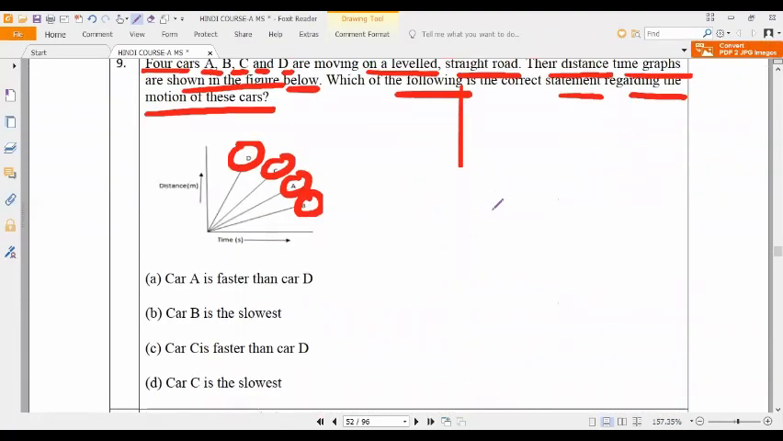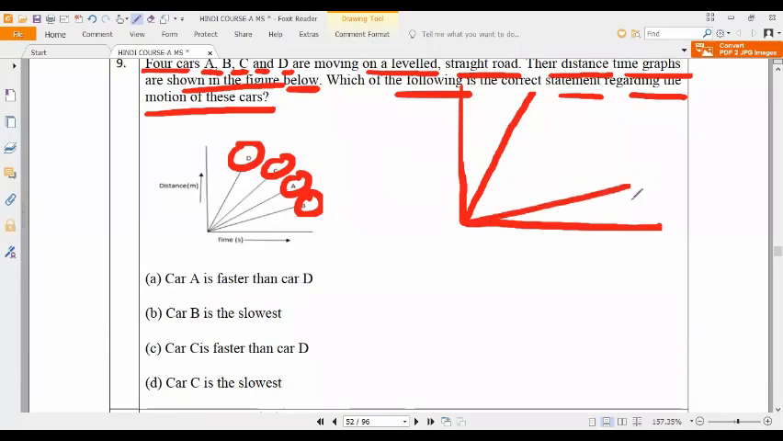Now, with four bodies, if you take the graph, which body is faster? Anybody can say? The body which has more slope will travel much faster. Which body has more slope, guys? D. And the body with less slope is the slowest one, and the body with more slope is the fastest one.